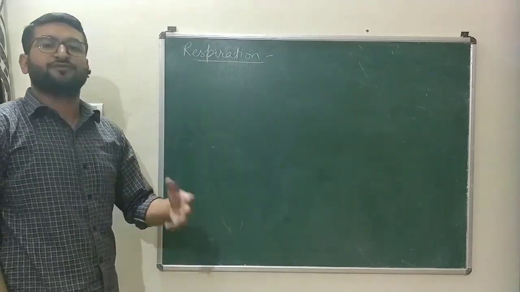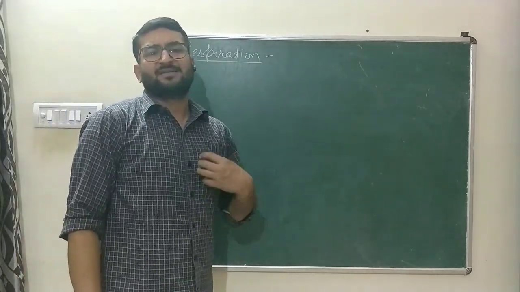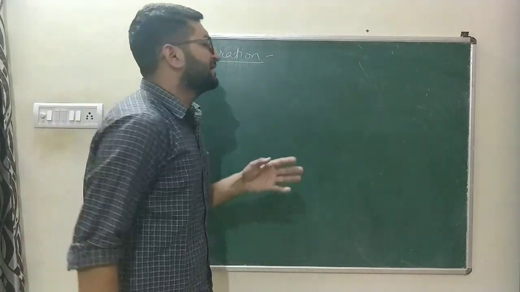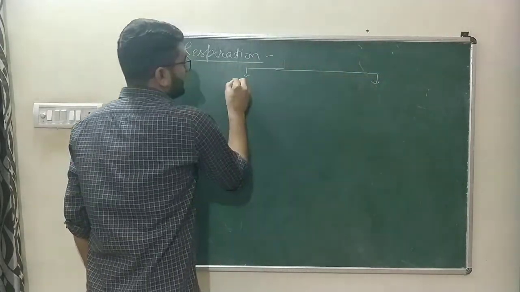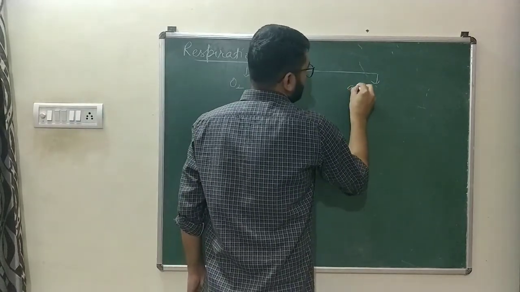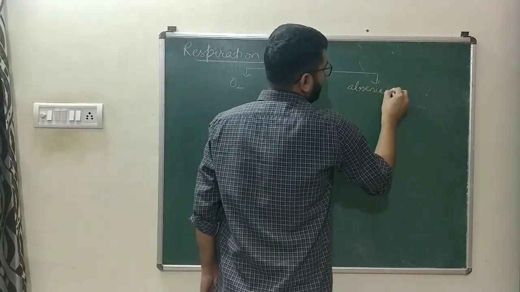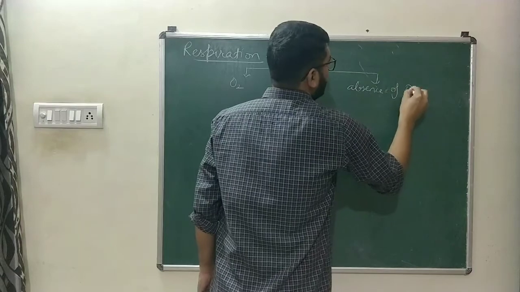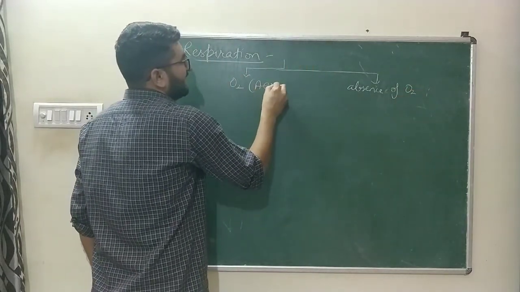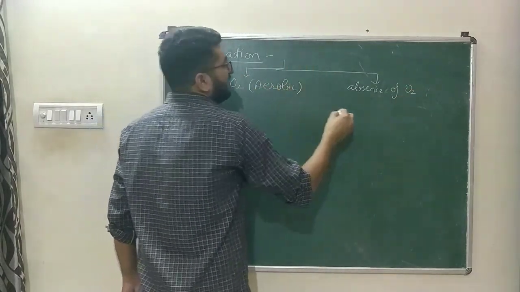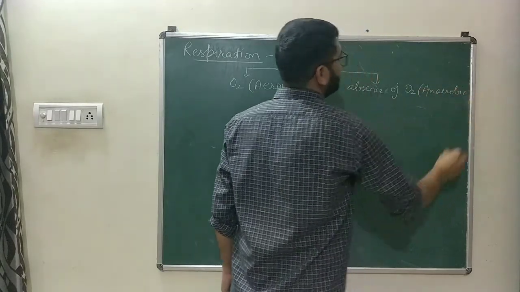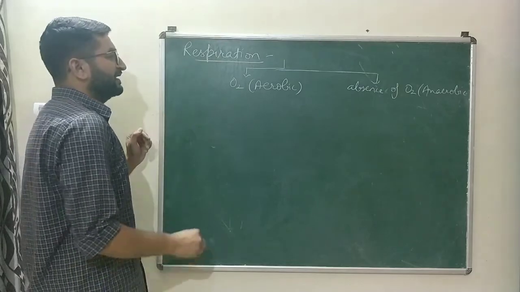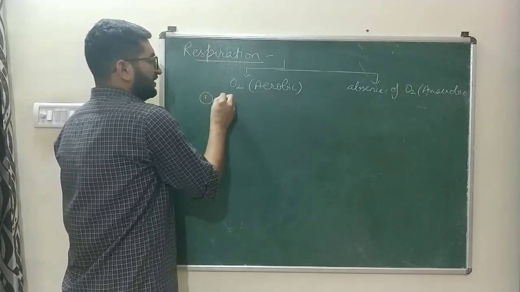Respiration is the oxidation of food to produce energy in a cell. Respiration is basically of two types: in the presence of oxygen or in the absence of oxygen. In the presence of oxygen is known as aerobic respiration, and in the absence of oxygen is known as anaerobic respiration. Aerobic respiration includes the following steps.